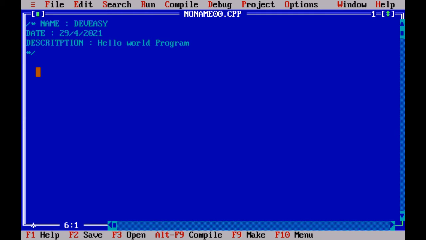So how to include a library? That is hash include. This is the syntax to include a library: hash include, and I am using the library stdio.h. This stdio is standard IO.